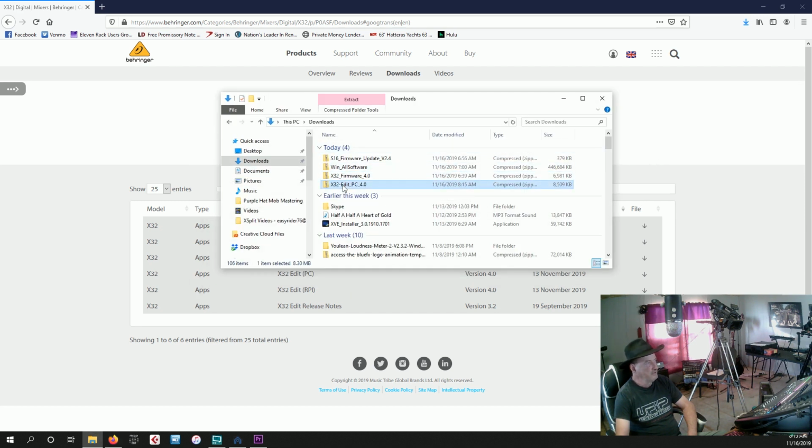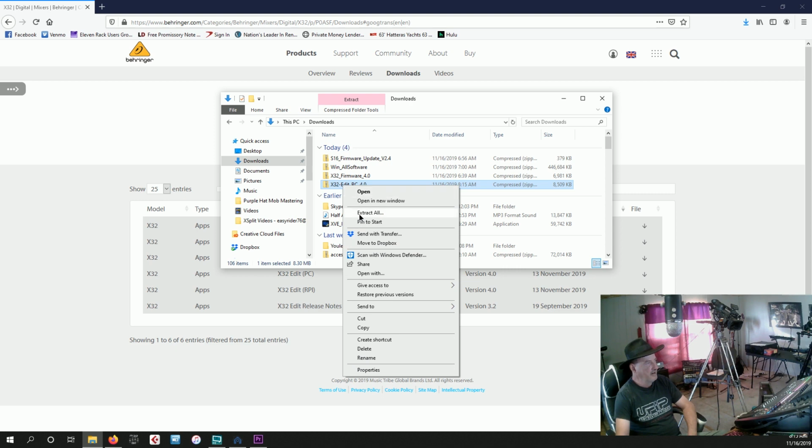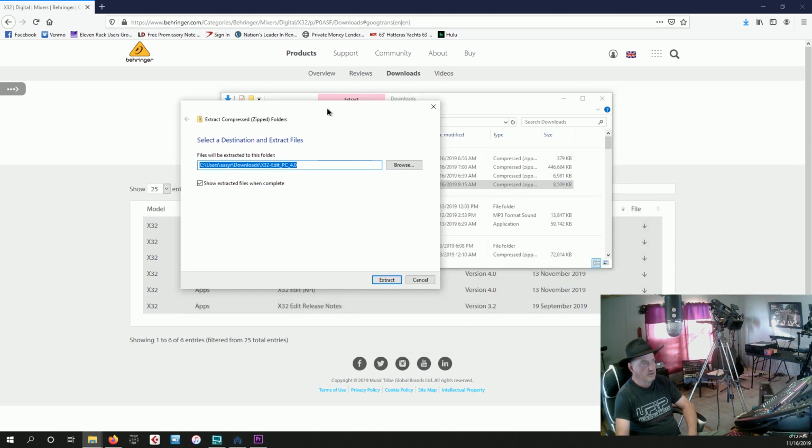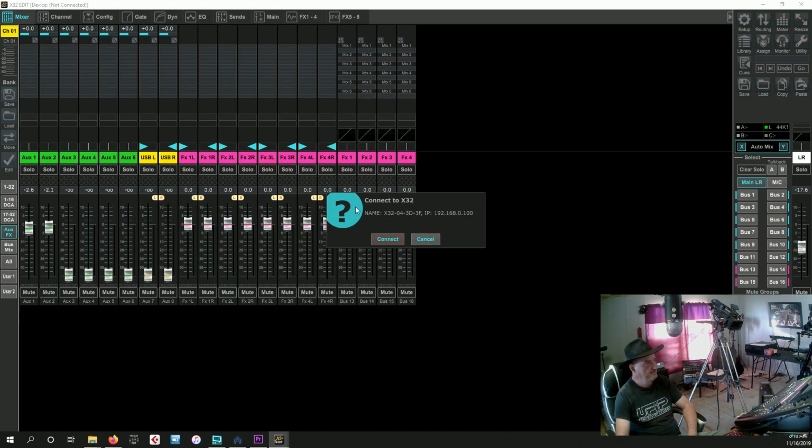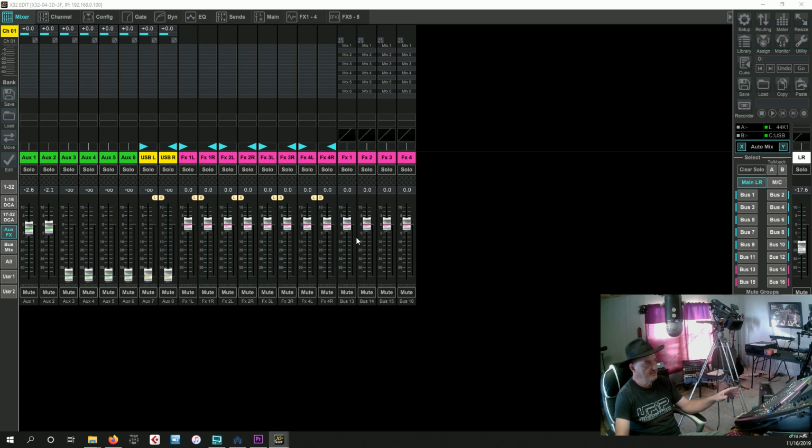We're going to come over here, click extract. It's extracted. We're going to open it. We're going to click connect. And because I just did a firmware update on the X32, and I've already got basic configuration going, I'm going to do mixture to PC.